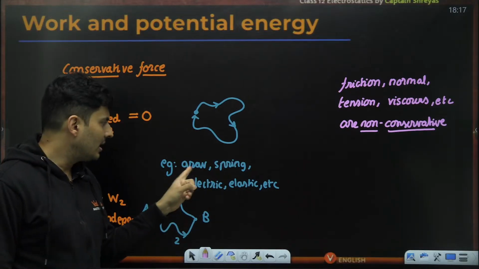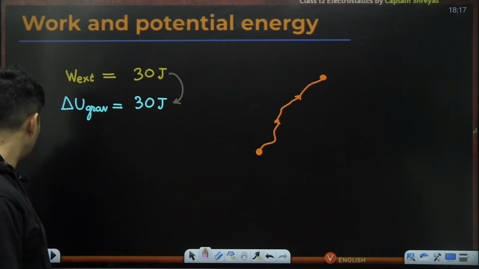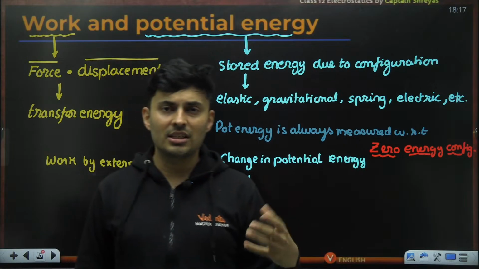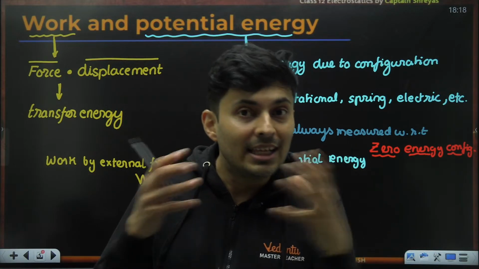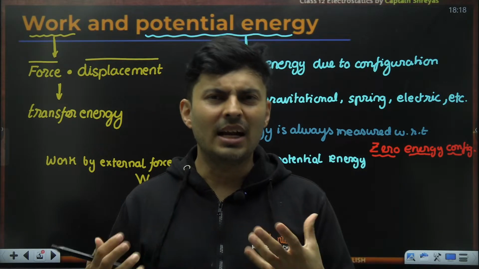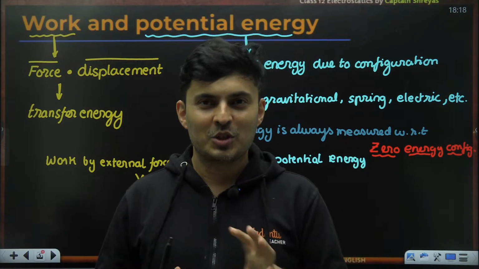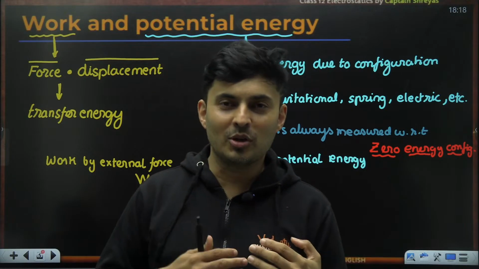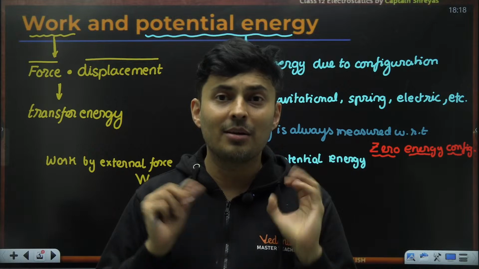Notice these names: gravity, spring, electric, elastic. These names are also coming over here in potential energy. It tells that potential energy can be only spoken about or associated when there is a conservative force. Kind of makes sense because conservative, the name itself says it, conserve. So when you push it, maybe it does negative. When you leave it back, it does positive. It conserves everything. It is able to store and give it back faithfully.